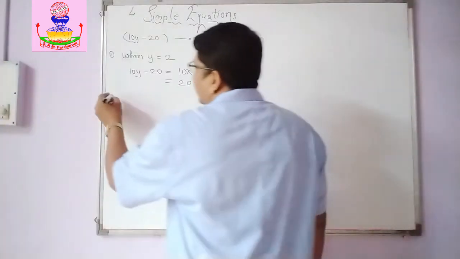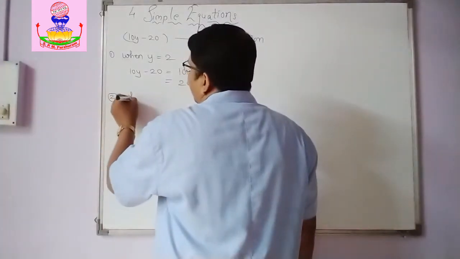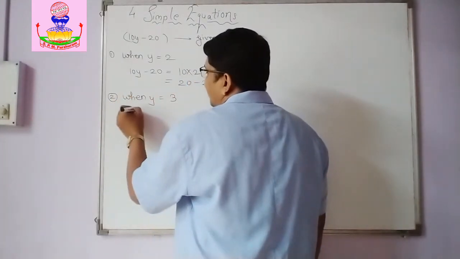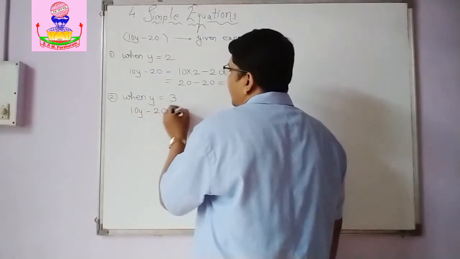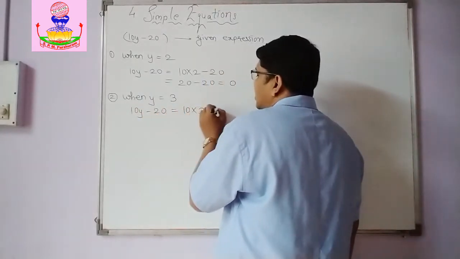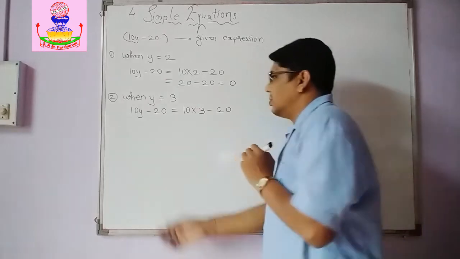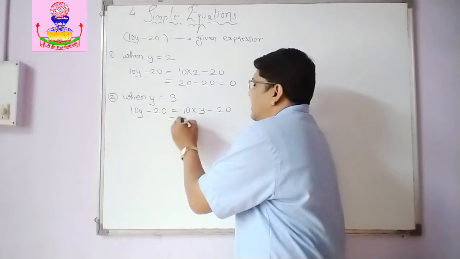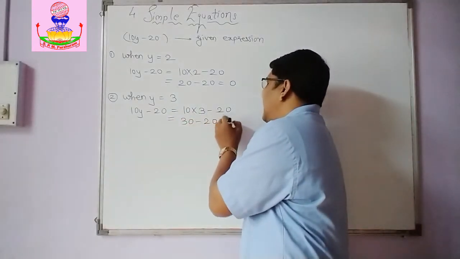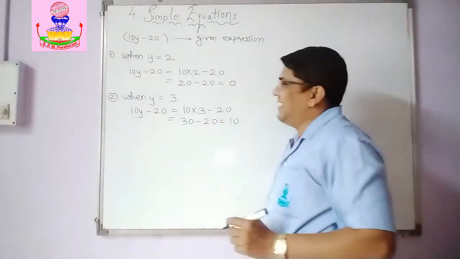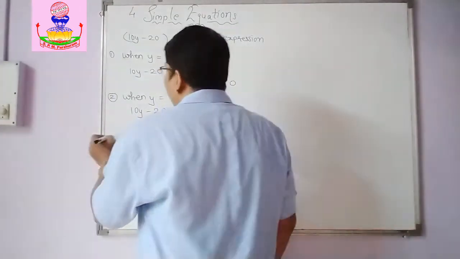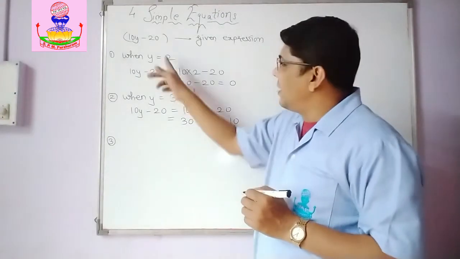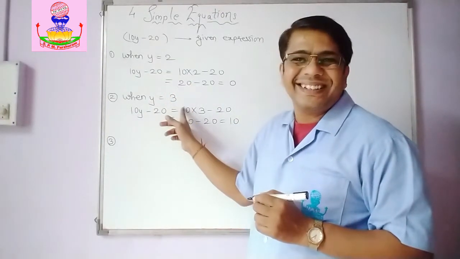Then I can go second. When y is equal to 3, 10y minus 20 is 10 into 3 minus 20. Now 10 3s are 30, and 30 minus 20 is 10. Then third. So we are getting different values of expressions, right? Depending upon the value of the variable y.